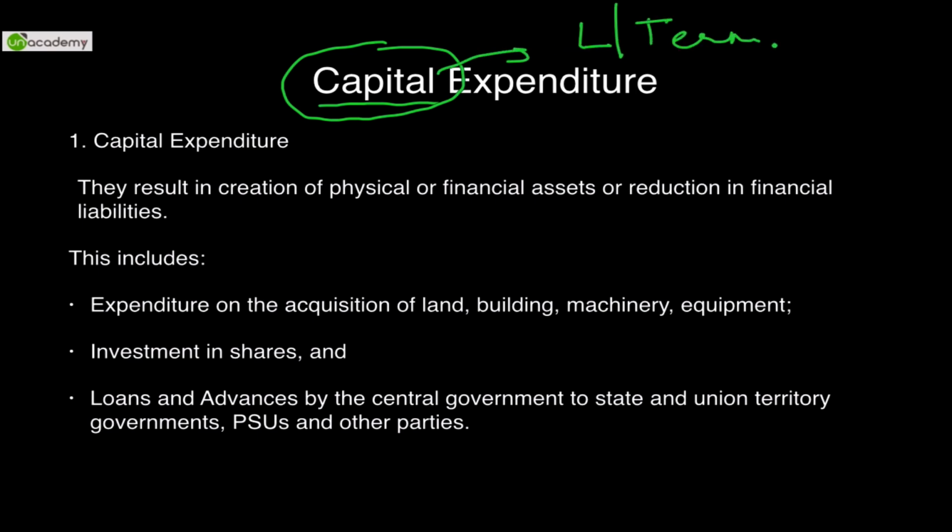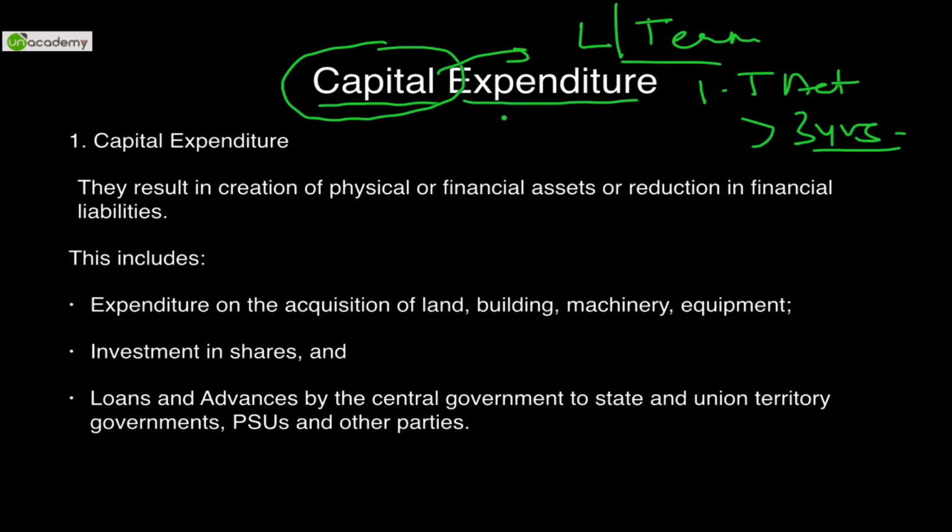There is no particular definition of long term under economy, but as per Income Tax Act, long term means you are building something which will last for greater than 3 years. So whatever spending you are doing can be regarded as capital expenditure.